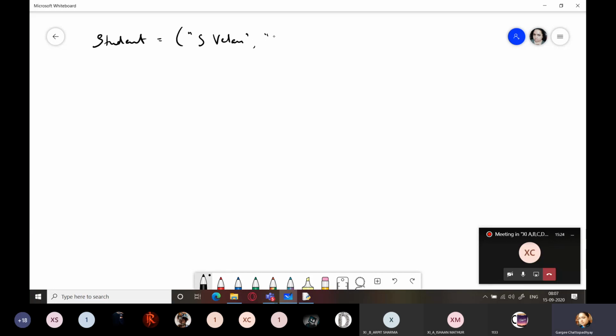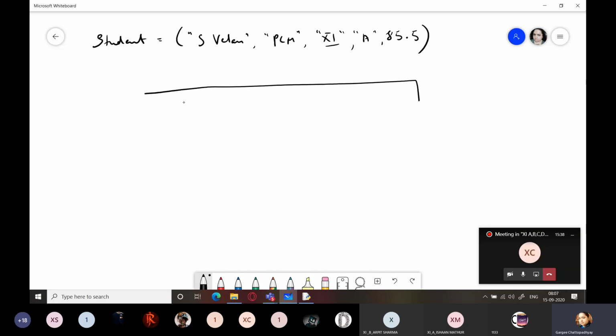So PCM is the stream, 11th is the class, A is the section, and he got 85.5% in the exams. So in the memory, you will have something like this, that is an array. This is an array and it will store these values in adjacent memory locations.